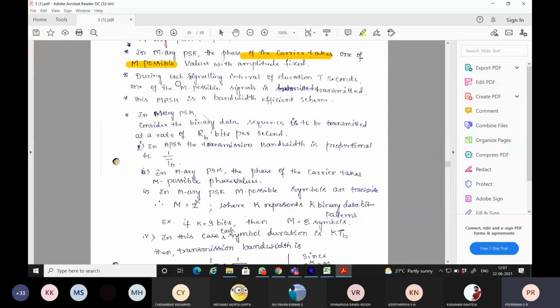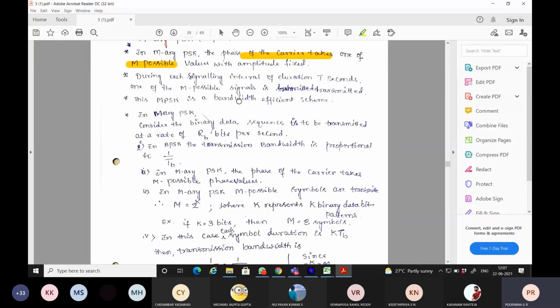So in M-ary PSK, when the signal is getting transmitted, the interval of any symbol will be fixed to T seconds. One of the M possible signals is transmitted. Within this particular T seconds, any one symbol out of M symbols will be under transmission.